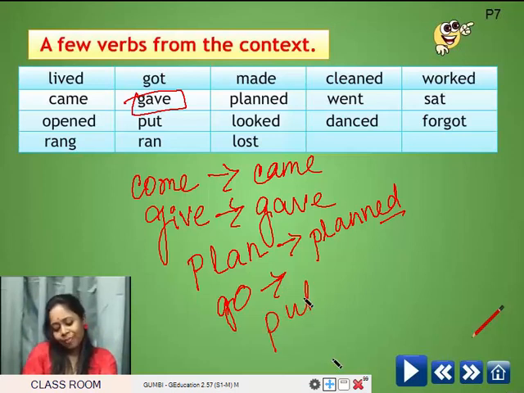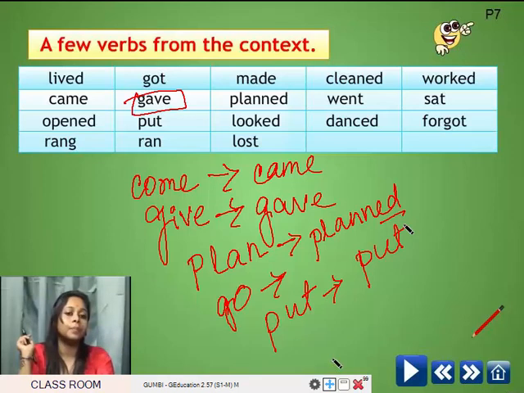Put. Do you know what is the past form of put? I told you. There will be no change, ma'am. It is put itself. Yes, so put. Because the past form of put is put only. So it is not a regular verb. Look. It's a regular verb, ma'am. Yes, it is looked. Look becomes looked in its past form. So it is a regular verb. Dance. Regular verb. Yes, it is again a regular verb.